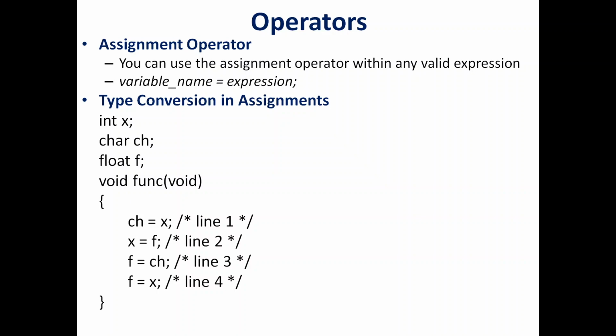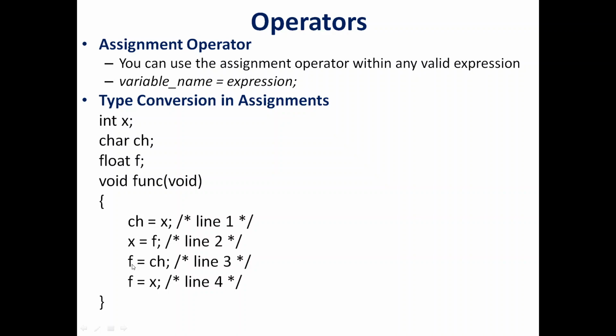In this next line, x is assigned with f. So here also there is a similar situation. x may or may not be capable of holding the value of f, depending upon the number that is currently stored inside f. So it may either lose the value because of truncation, or it may get the exact value. Say for example, if it is 5.5, then what will be inside x is 5. So the decimal point will be truncated, and the whole number will be assigned to x.